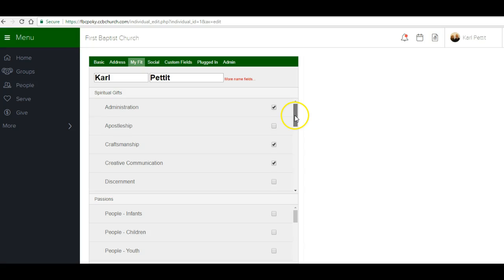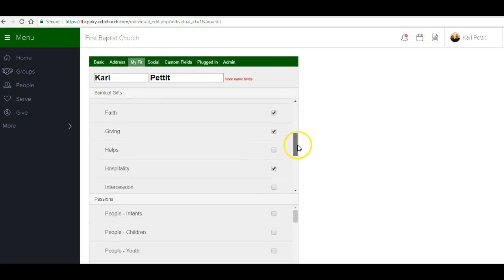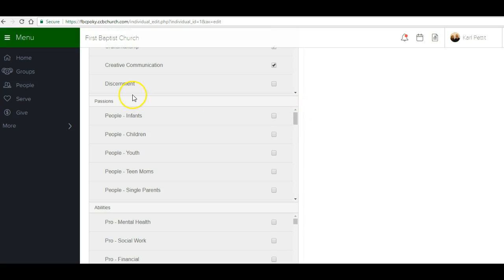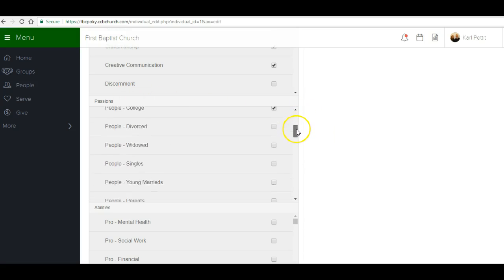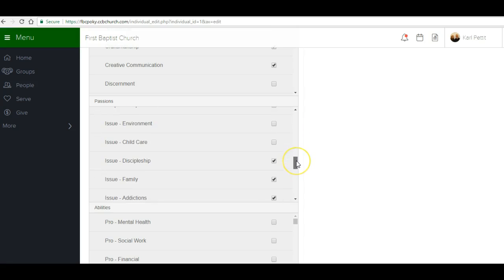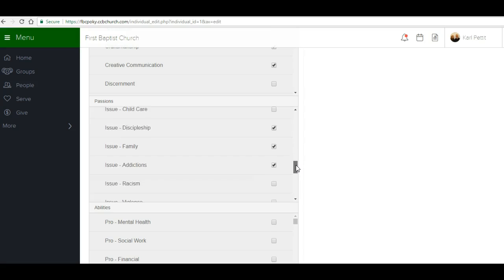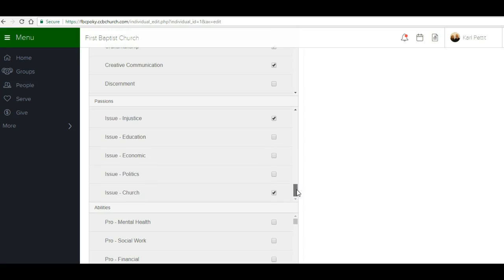You basically just scroll down the list of gifts that you know you've got. You just check the ones that maybe you've just done the spiritual gifts inventory. If not, they're available at the back of the worship center. And you check those items that apply to you. And then down here, what are you passionate about? Do you like to work with people? If so, what group of people do you like to work with? Are there issues or things that you're related to or passionate about and you want to get involved in to help people? You check those issues that might apply to yours, to your particular style as well.